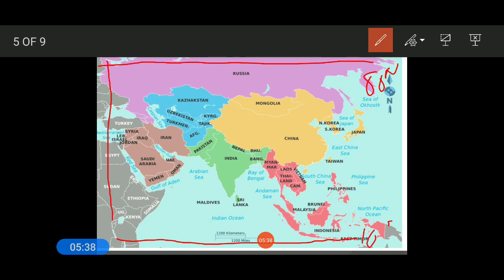Longitudes are the vertical lines drawn on a map. The value of this vertical line is 26° east to 170° east. As it is moving toward the eastern hemisphere, it lies entirely in the eastern hemisphere. Majority of Asia lies in the eastern hemisphere. So looking at this, you can figure out the location and the extent of Asia.